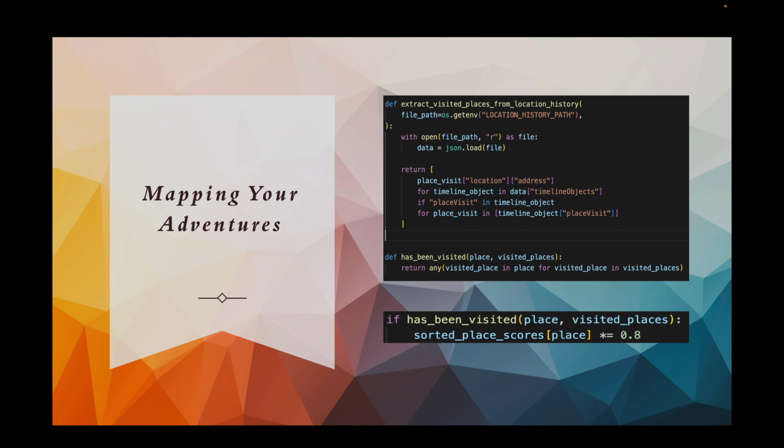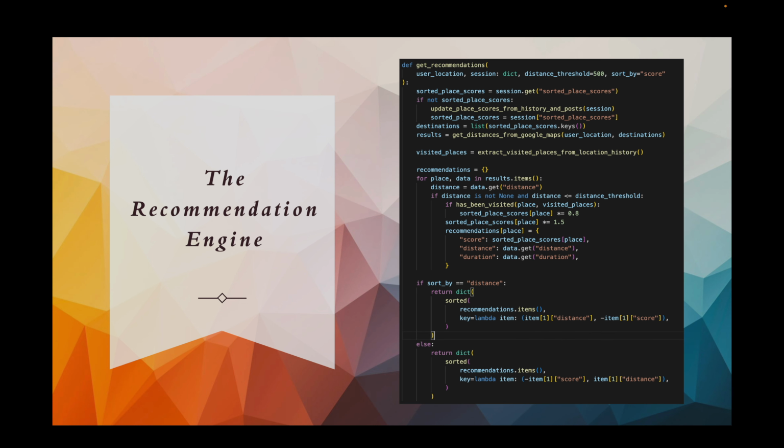To ensure a truly personalized experience, I extract the data from Google Maps location history, identifying places you've recently visited. The scores for these already visited locations are adjusted to emphasize new experiences and promote exploration. The accompanying code snippets delve into the logic used to extract these visited places and refine the recommendation scores accordingly.